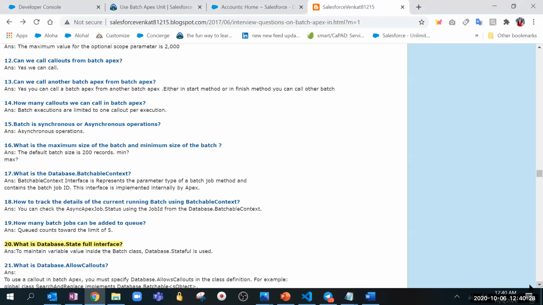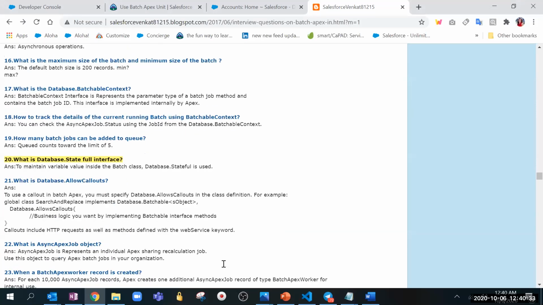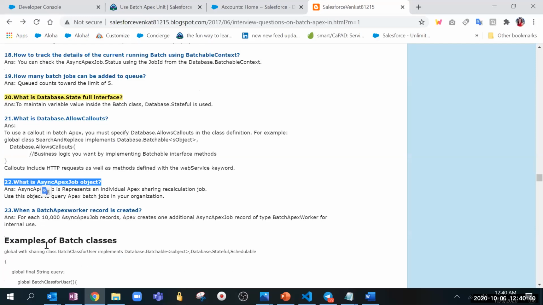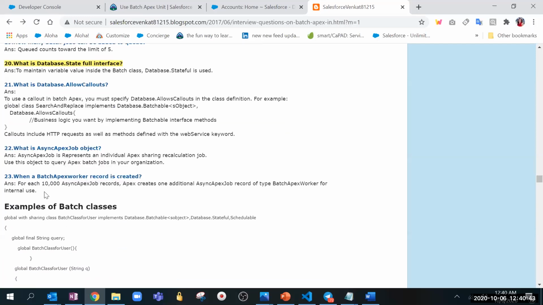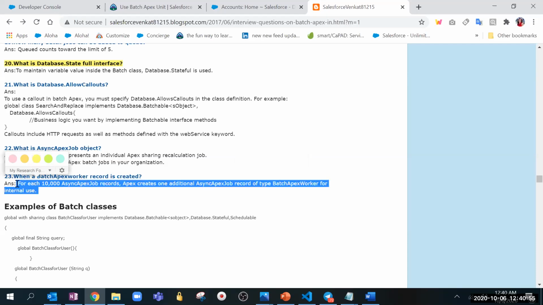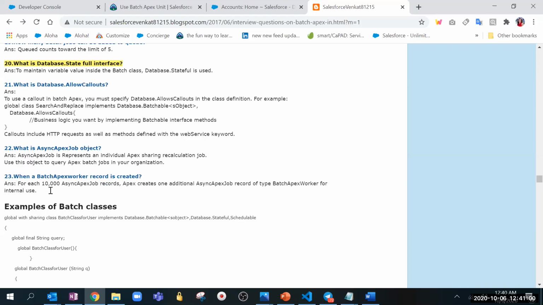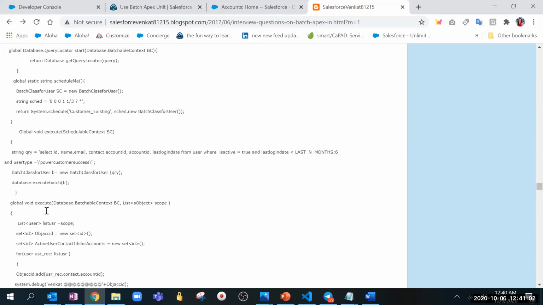Then what is Database.AllowsCallouts? To use a callout, we use Database.AllowsCallouts. Okay, that we are clear on. Then the AsyncApexJob object we are already clear on. And when is a BatchApexWorker record created? For each 10,000 AsyncApexJob records, Apex creates one additional record of type BatchApexWorker for internal use. That is something new to know. So just remember it. Then the example of batch Apex, we have already done that.